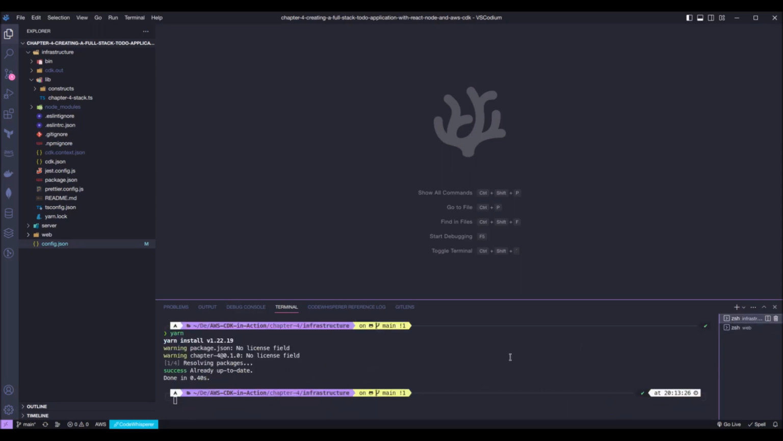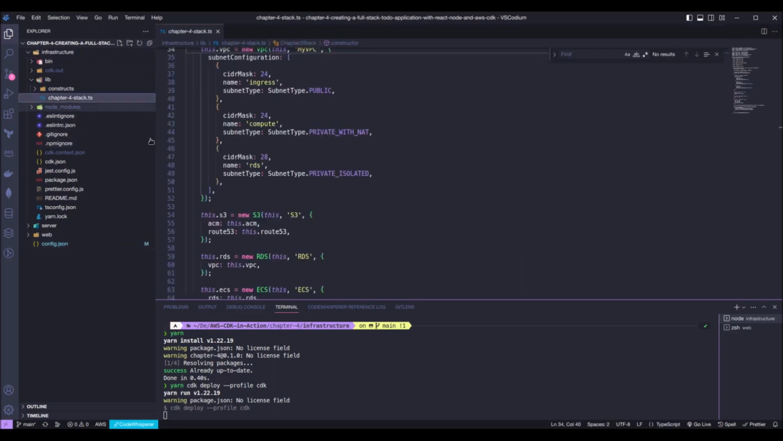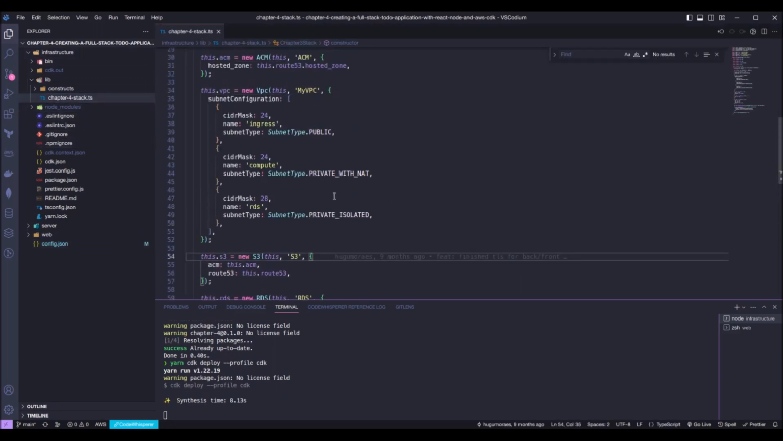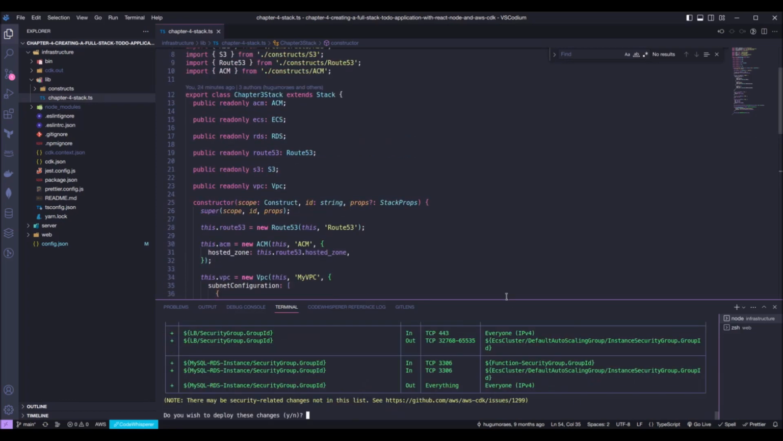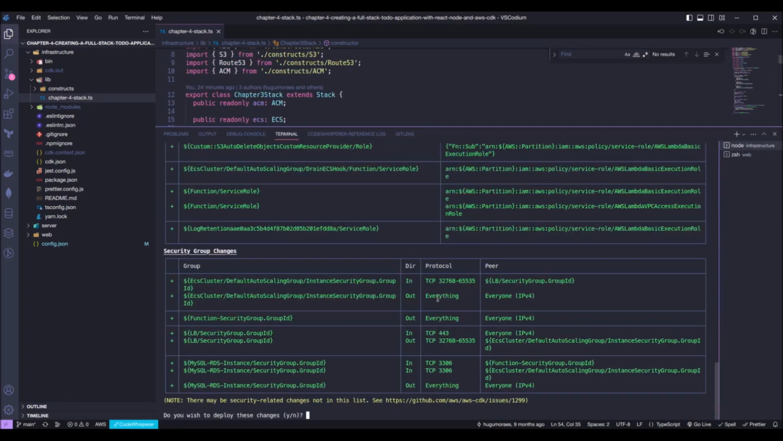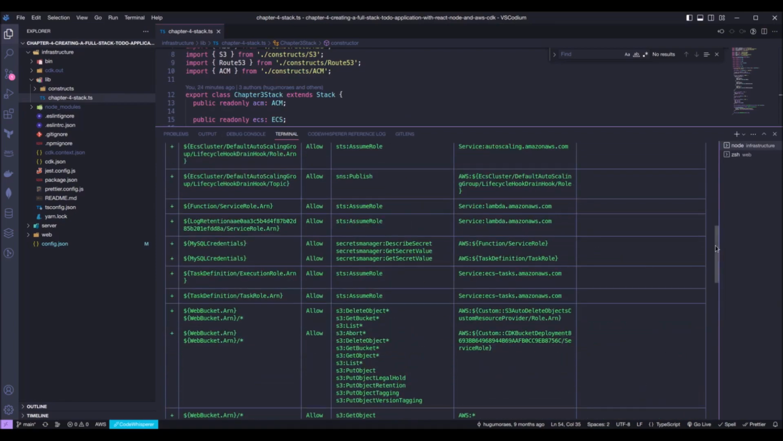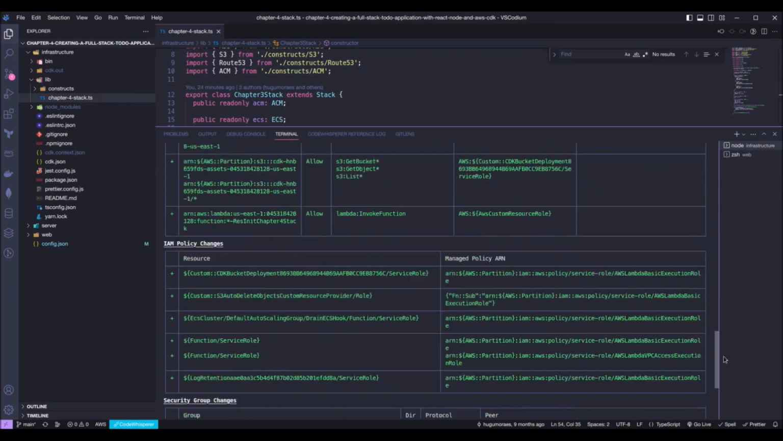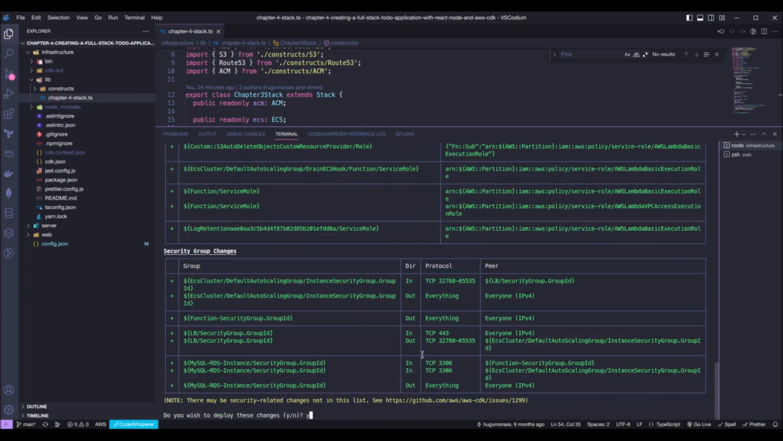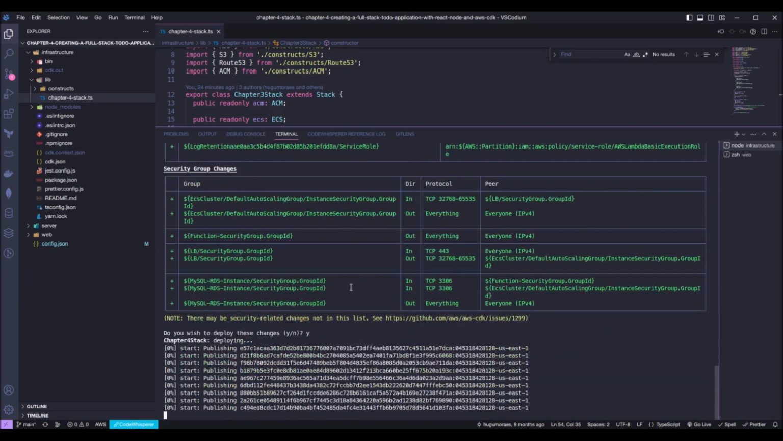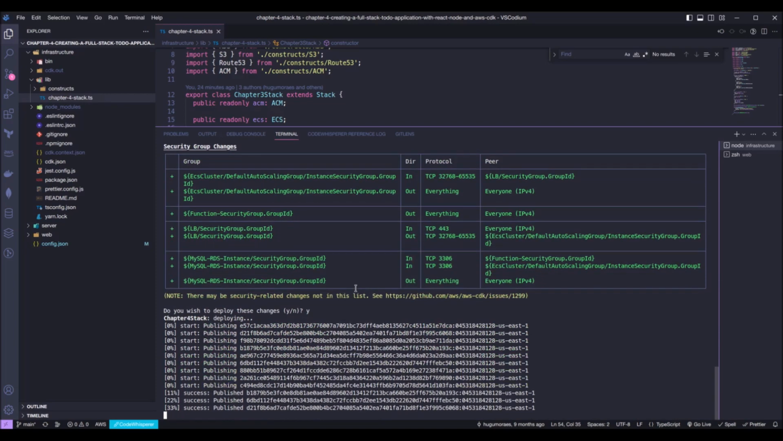Okay, with that done, the next step is to run yarn cdk deploy to deploy our stack. Okay, the stack was synthesized. This is the summary of everything that is going to be changed and created on AWS. So we just press Y and enter, and now we just wait for CDK to deploy everything.